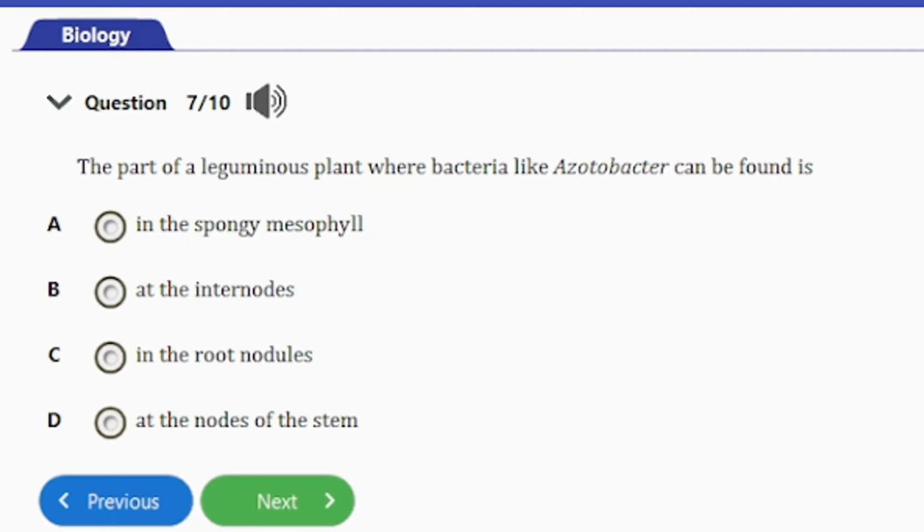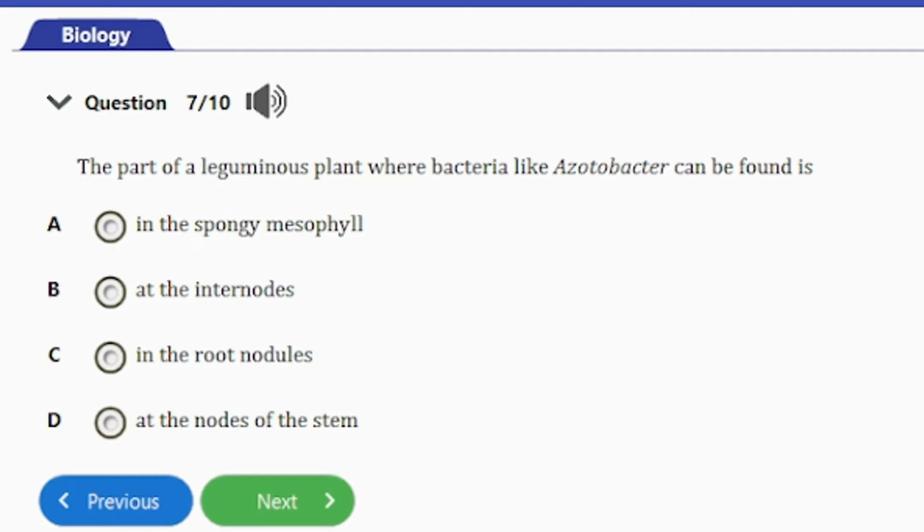It says, the part of the leguminous plants where bacteria like Azotobacter can be found is A, in the spongy mesophyll, B, at the internodes, C, in the nodules, D, at the nodes of the stem.